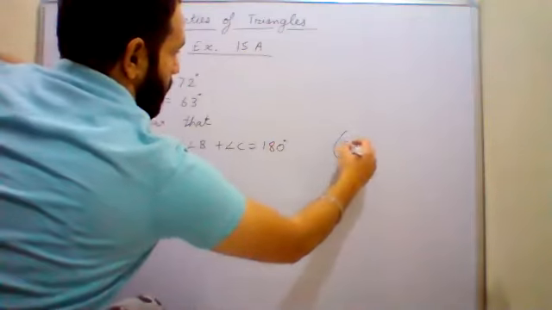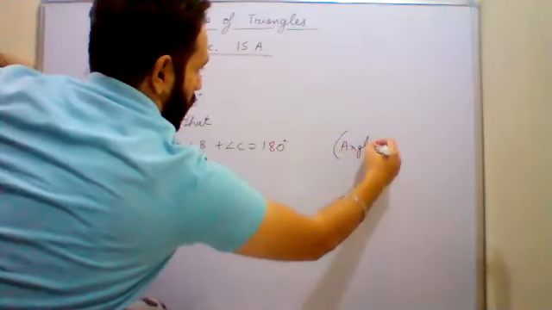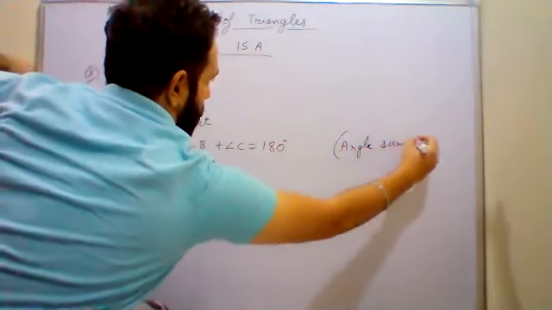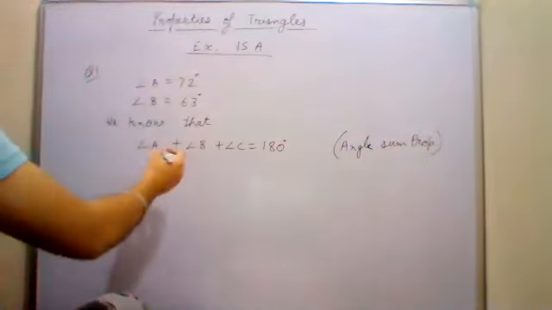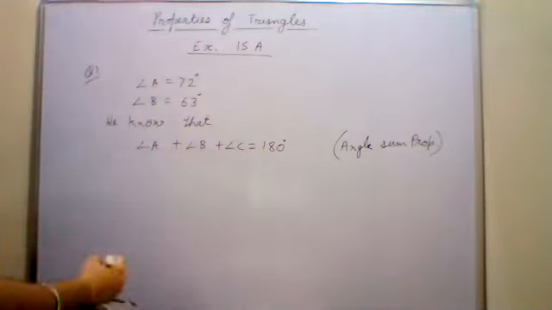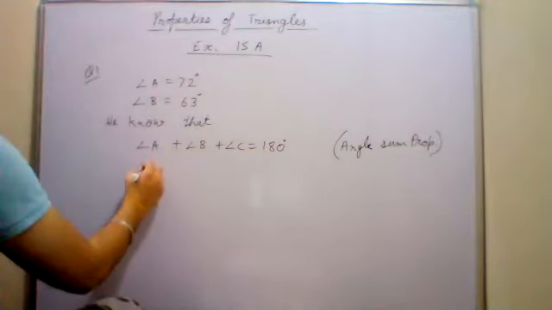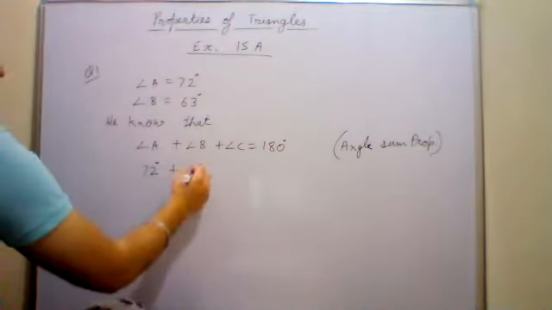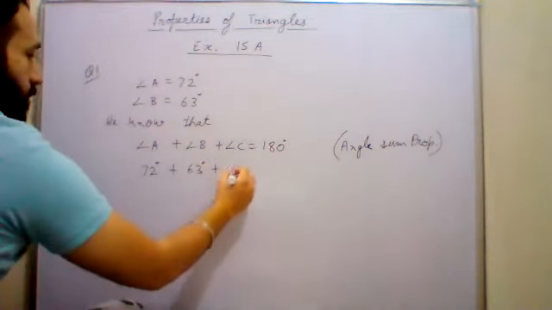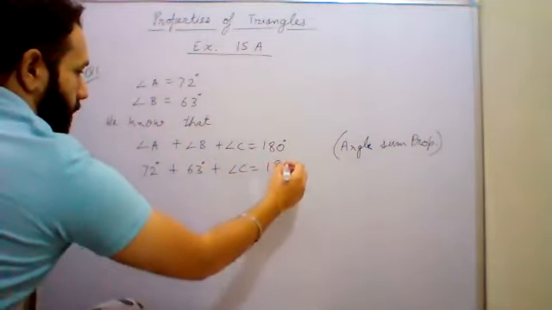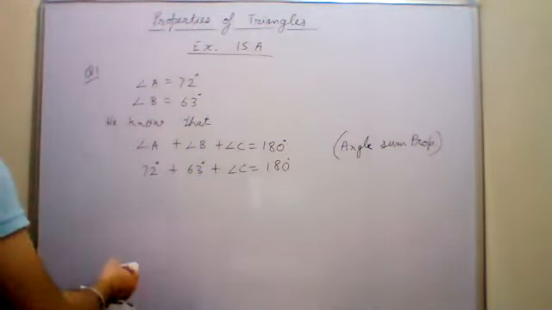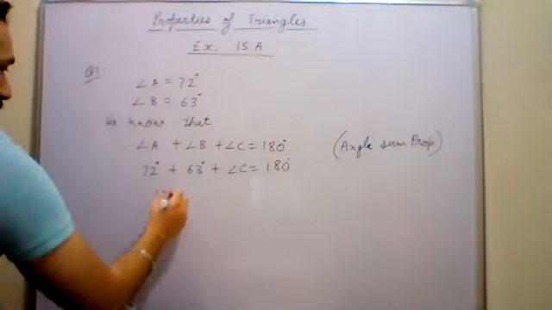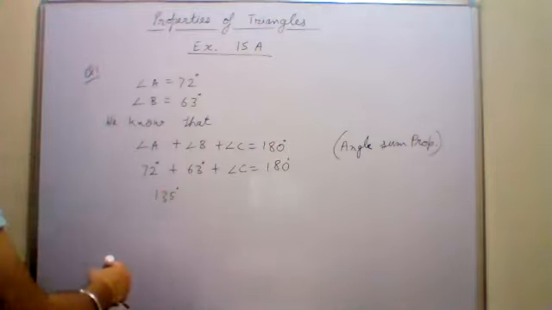What is the reason? Also write the reason. Angle sum property. According to angle sum property, we know that the sum of all the three angles is 180. Put the values of all the angles: 72 degrees plus 63 degrees plus angle C is equal to 180. 72 plus 63, what is the sum? 135, I think. 135.